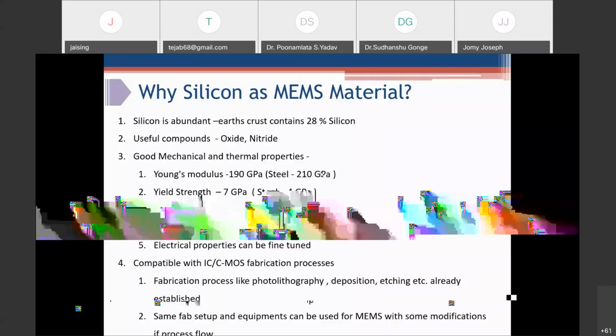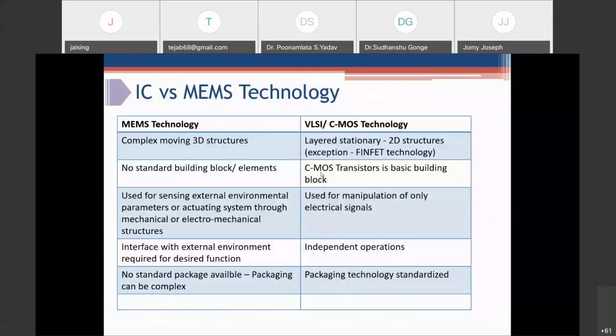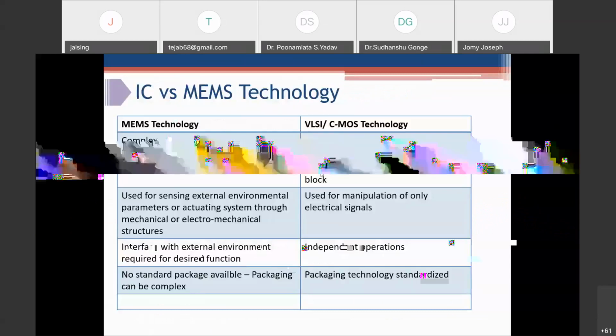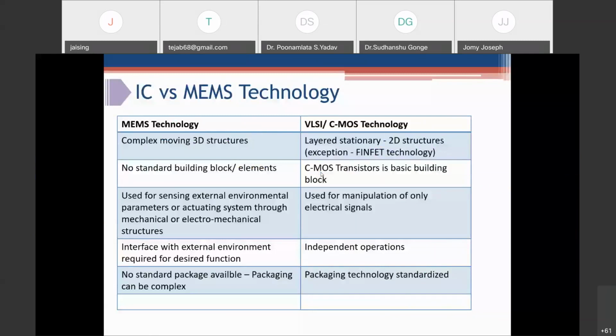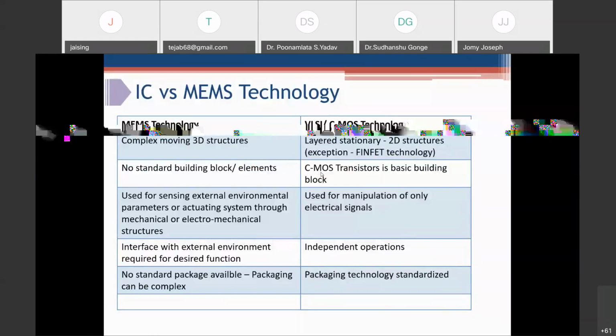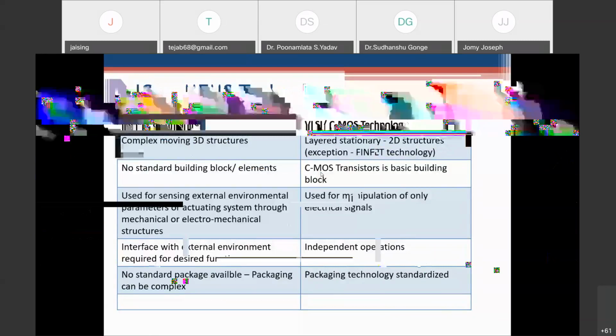The conventional VLSI CMOS technology is basically focused on layered or 2D structures. The exception is the latest FinFET technology, which uses a 3D geometry for making very minute transistors. But in MEMS, we may have a different technology.